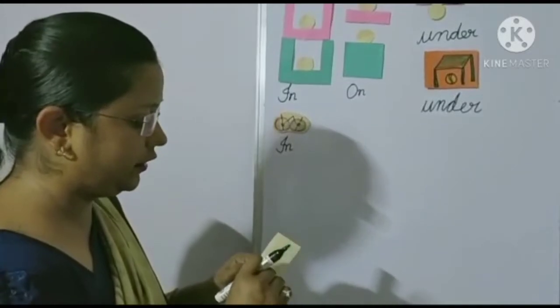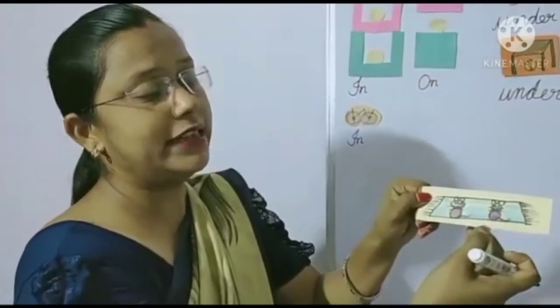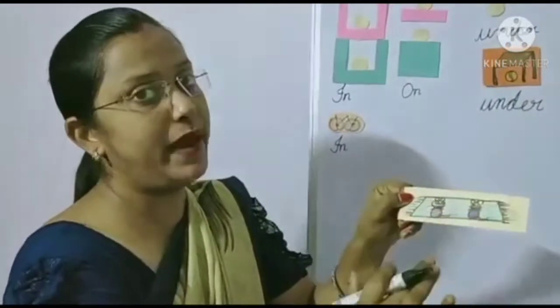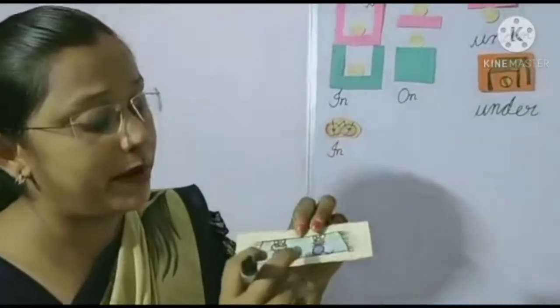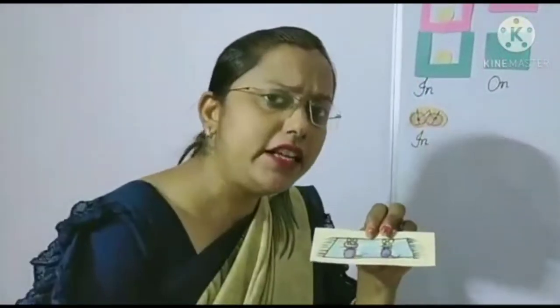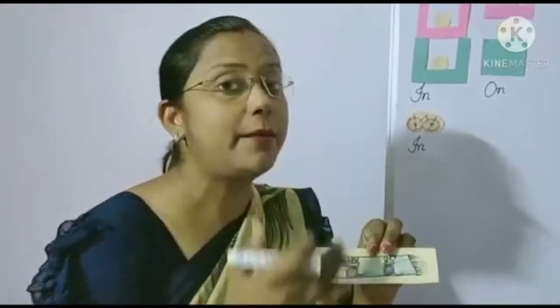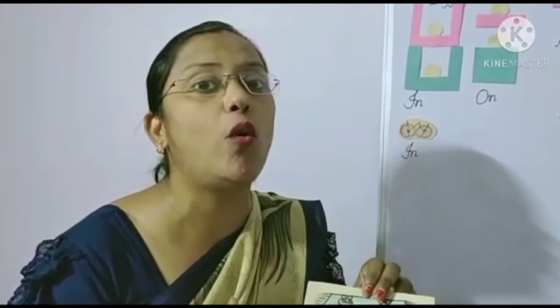I have more example children. Listen, see children carefully. Two cats are sitting on the mat. ये मैट के ऊपर two cats are sitting on the mat ना. Cats कहाँ बैठे हैं? मैट के ऊपर की मैट के नीचे? मैट के ऊपर. Then we have to use the preposition on. हम लोग कौन सा वर्ड यूज करेंगे?